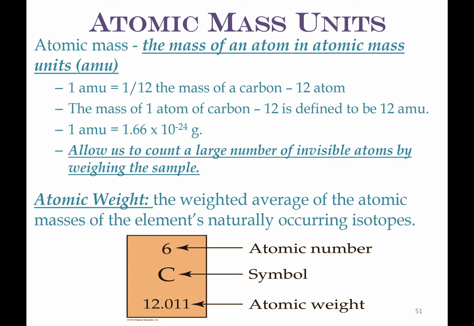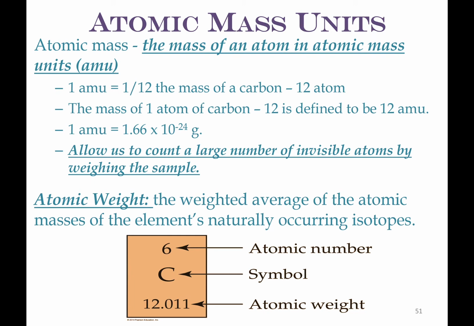So if I go to order screws to build a house or build a deck or something, I don't buy screws. I'll have 12 screws, please, or 12,000 screws, please, right? I order them by the pound. So we count by weighing, and we do that in chemistry as well.